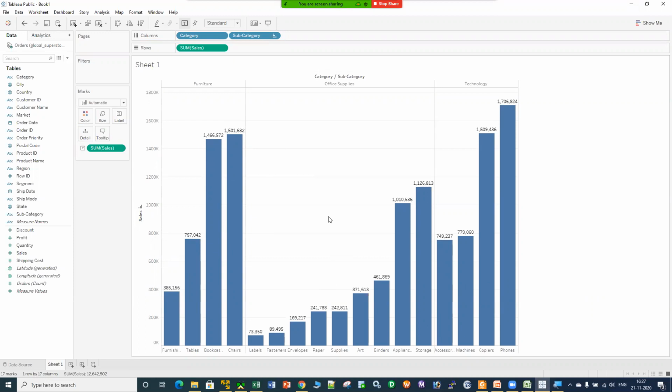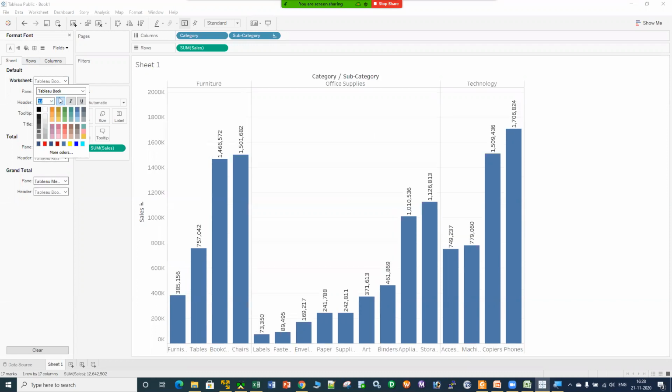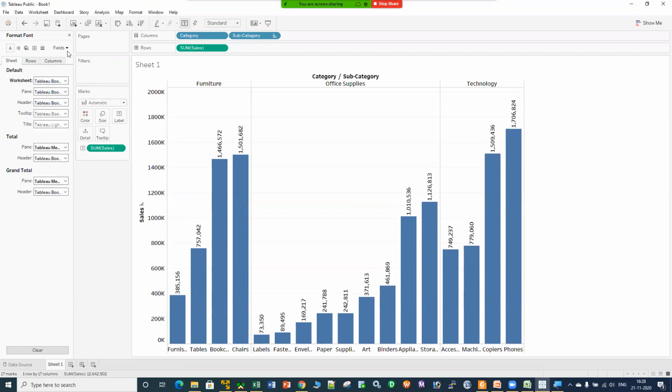Before converting that number into the percentage format, let me format this chart. To format this chart, we can right click over here and click on this option called format. Okay, let me repeat that. Right click over here and click on format. This particular window will open, right? Click over here. You can increase the font size, or you can make it bold and you can make it black, right?